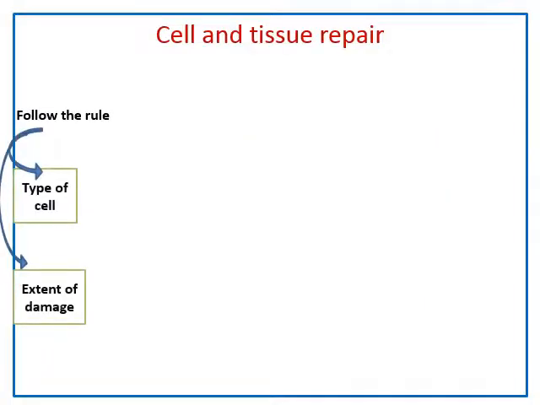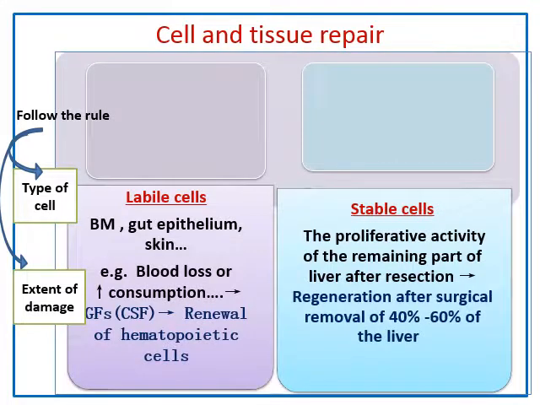So follow the rule. Labile cells, like in bone marrow, for example, when there is blood loss or consumption, actually colony stimulating factor leads to renewal of hematopoietic cells. Colony stimulating factor is released by blood elements when there is loss of some of them.